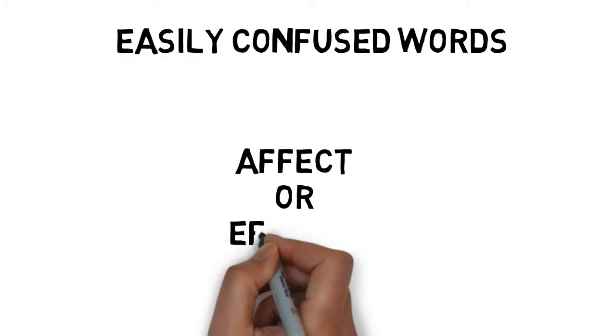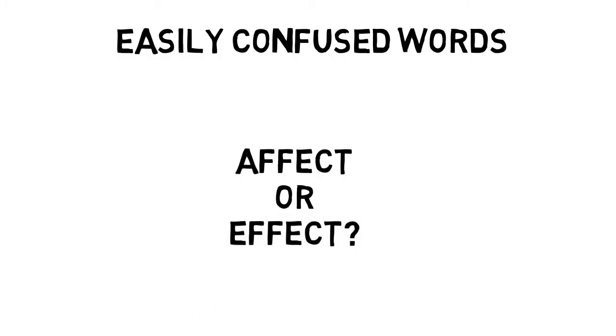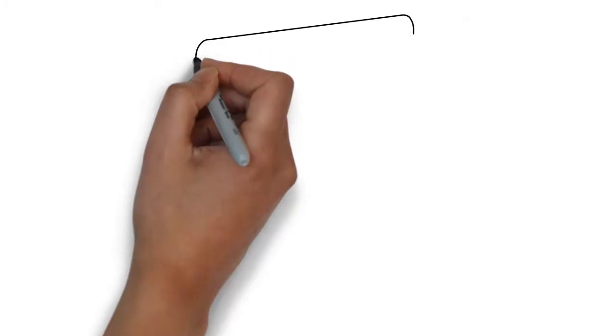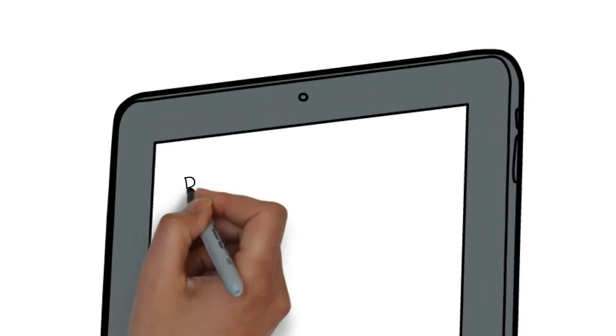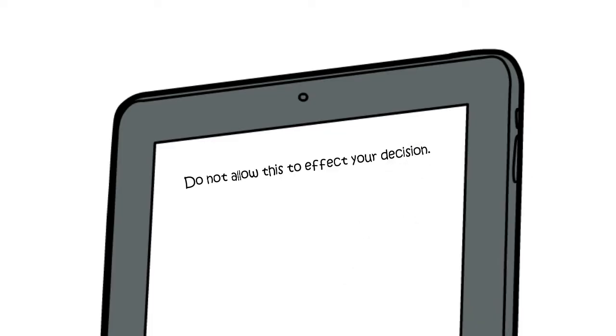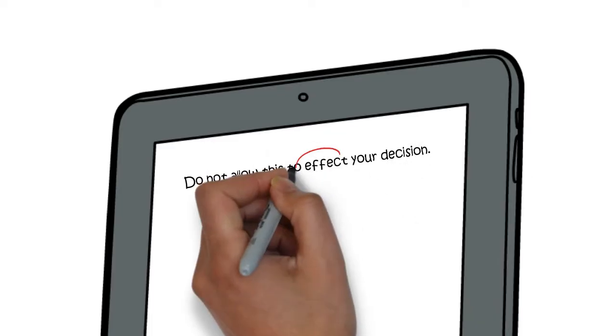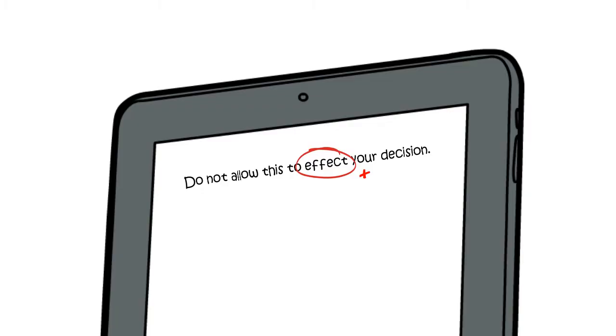In this lesson, we're going to look at whether you should write affect with an A or effect with an E. Let's start by looking at a wrong example. Do not allow this to affect your decision. This should be affect, and by the end of this lesson, you'll know why.